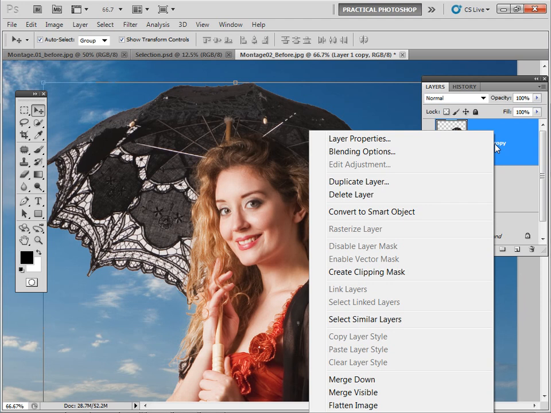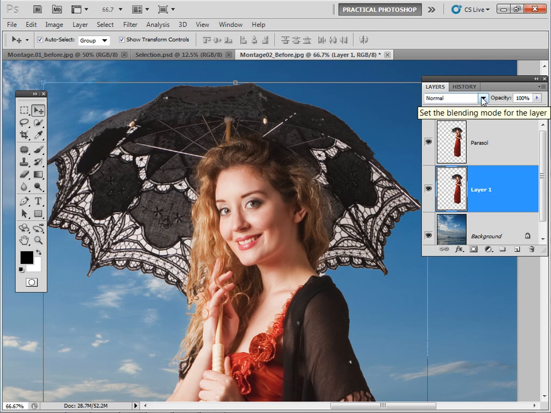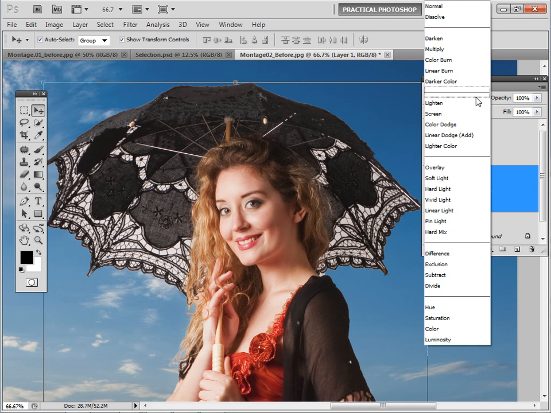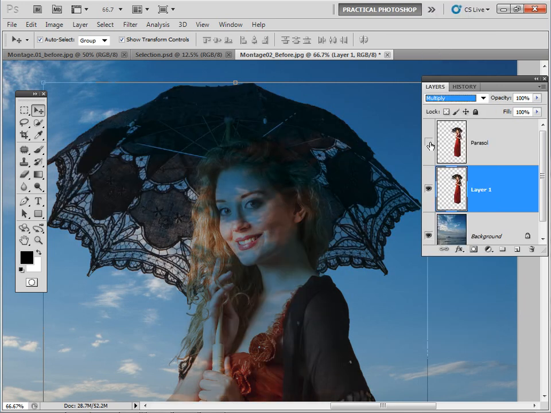Now best practice means we should be really renaming our layers, so let's call this parasol, and then we're just going to go back to this layer. Bear with me on this. We're going to change the blending mode to multiply. So let me just hide that, and you can see what's happening here, and that's blending this layer here and the background layer together.